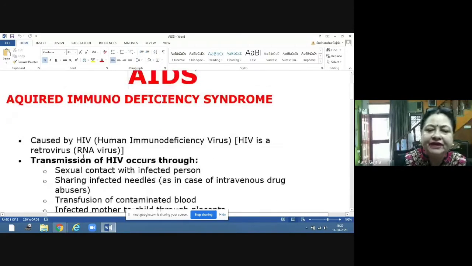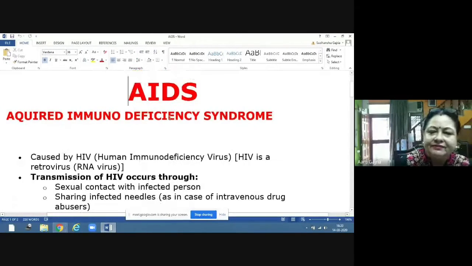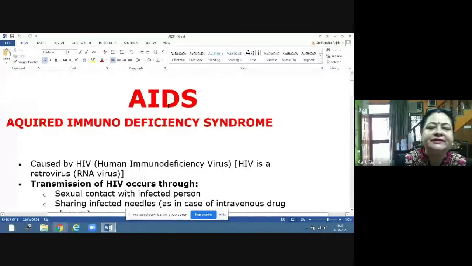What is HIV? HIV is a virus which is human immunodeficiency virus. So the causative organism of AIDS is HIV. And HIV is a retrovirus. Retrovirus is the virus where the genetic material is RNA.